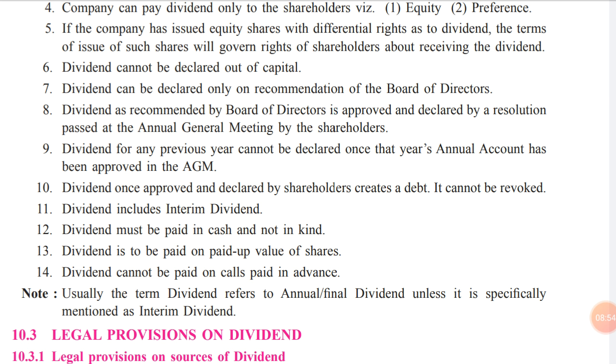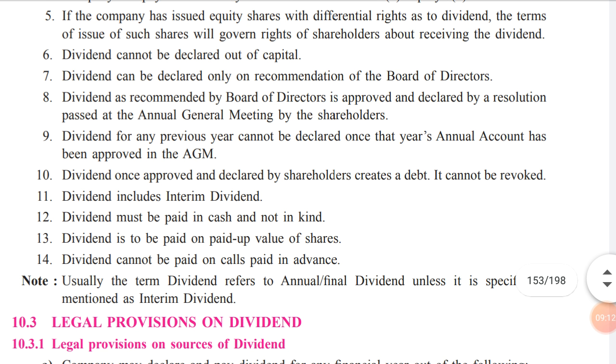And after having a proper resolution, this particular recommendation will become an official announcement, and one copy of it needs to be filed with the ROC. Accordingly, within 30 days the company will make a provision related to the declaration of the allotment of dividend to the shareholders.